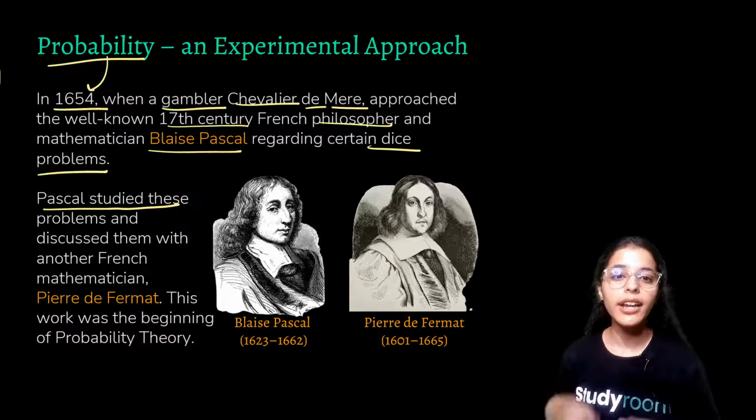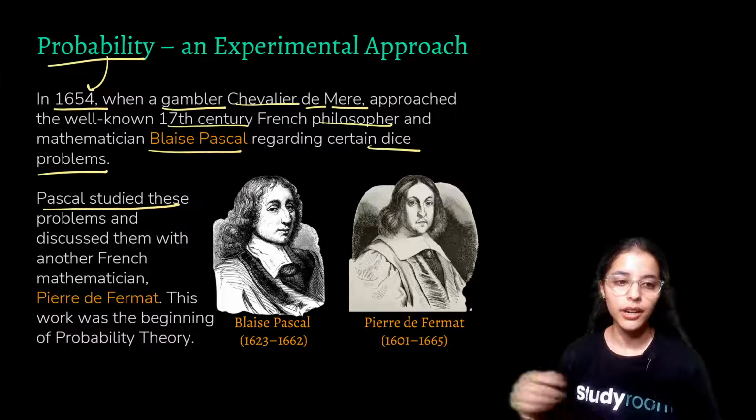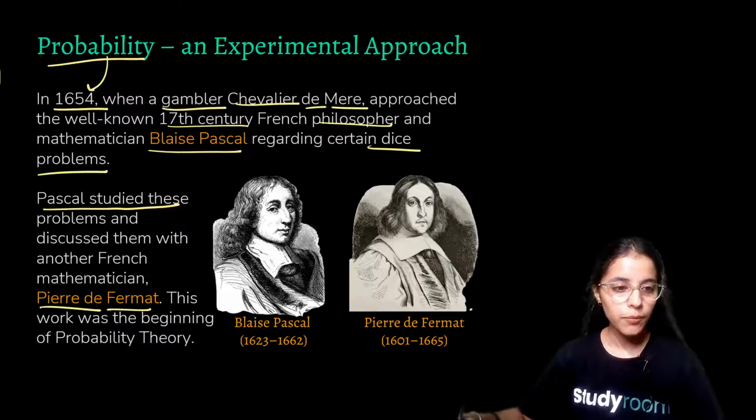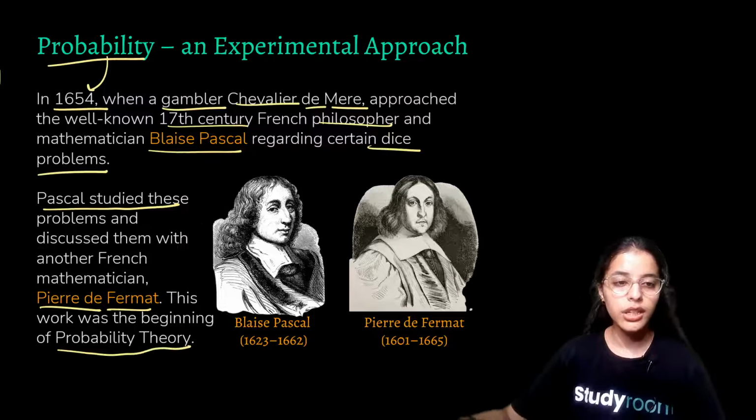He sent it to another very famous mathematician of that time, Pierre de Fermat. Together they studied and explored such problems, and they formulated the probability theory. This is how probability came into existence, just by a game of gambling.